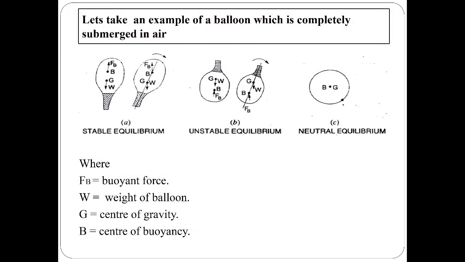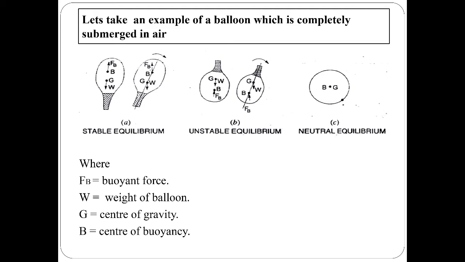In the first figure, we assume that B lies above the G. When a small angular displacement is provided to the body in clockwise direction, in the displaced position the configuration of forces is shown in the figure, and due to the buoyancy force Fb and the weight of the body, a restoring couple is generated in anti-clockwise.